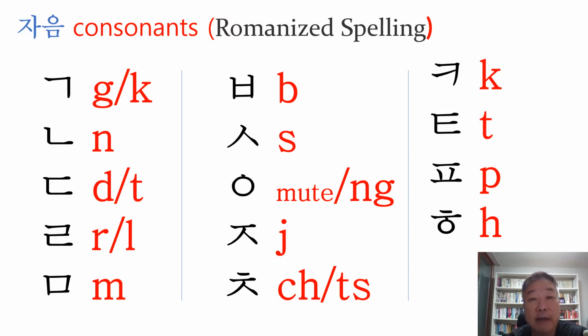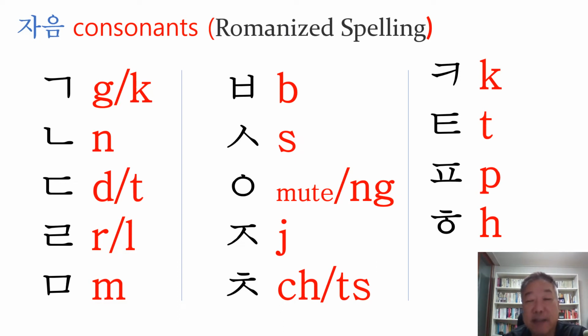Ga sounds like G or K. Na sounds like N. Da sounds like D or T. Ra sounds like R or L. Ma sounds like M. Ba sounds like B. Sa sounds like S. And ah sounds like something or mute. I mean, it doesn't sound at all sometimes. It's a bit tricky. So anyway, the next one.